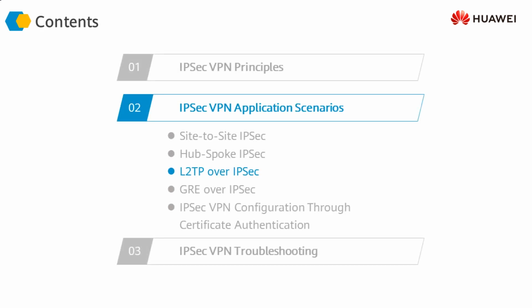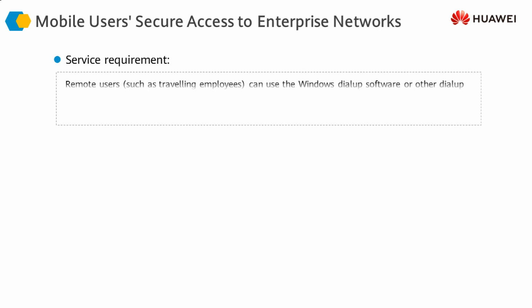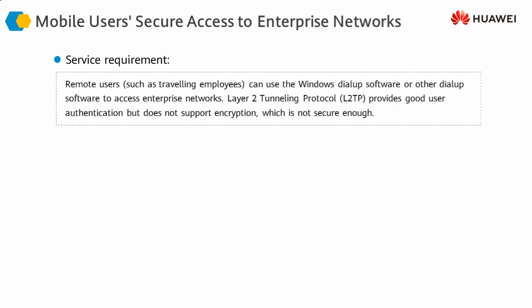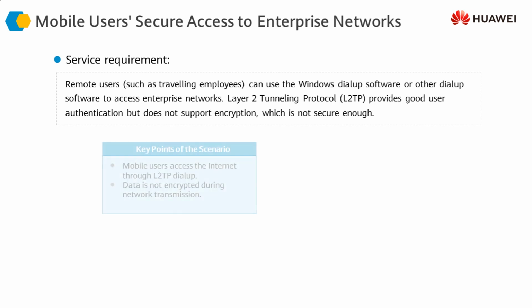Now let's move forward and look at L2TP over IPsec implementation. L2TP stands for Layer 2 Tunneling Protocol. Layer 2 Tunneling Protocol is generally used for remote workers or mobile workers, where they have to connect to the headquarters, traditionally using a dial-up connection, where we needed to have a Layer 2 connectivity between the mobile worker and the headquarter.